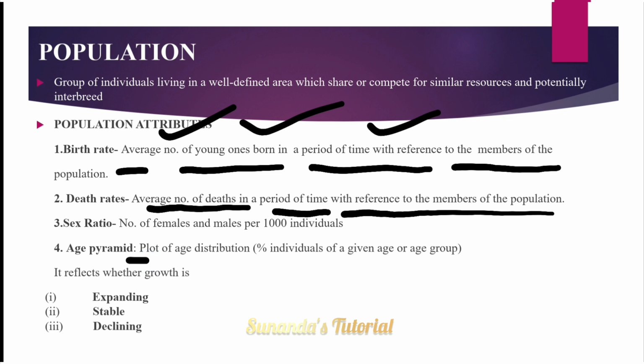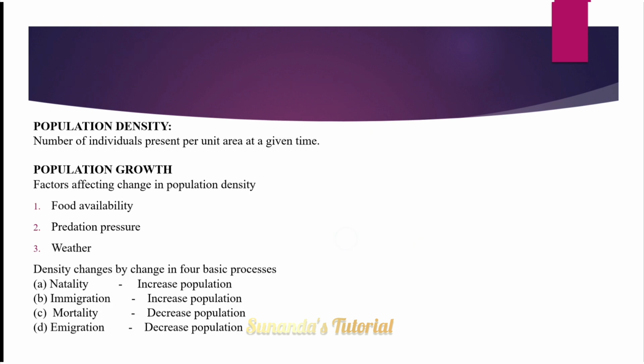What is age pyramid? A plot of age distribution, the percentage of individuals of a given age or age group. It reflects whether the growth is expanding, stable or declining. Okay. Next, what is population density? It is the number of individuals present per unit area at a given time. Okay. What is population growth?